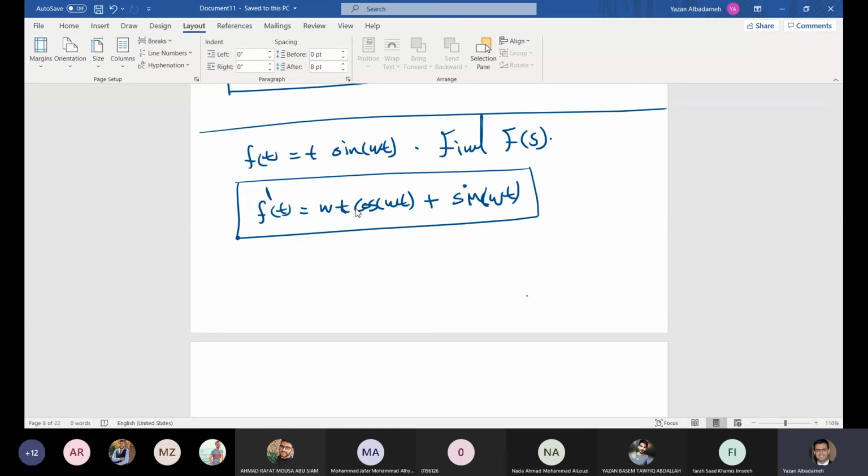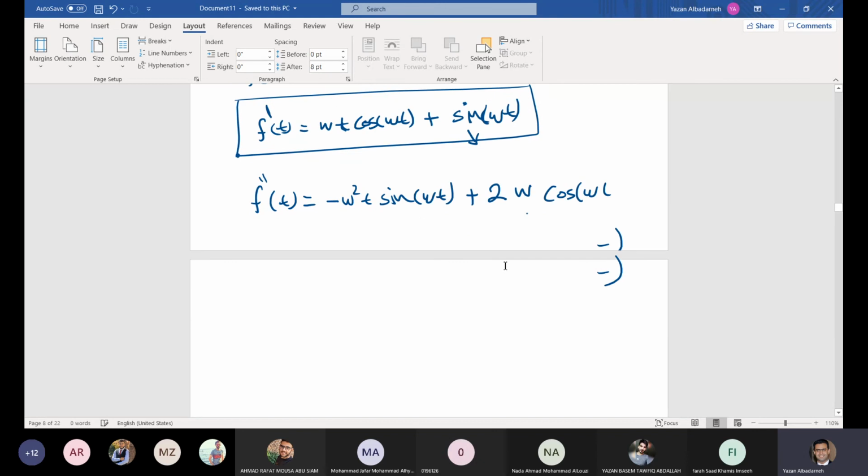So we can relate f of t to its second derivative, which means that f double prime of t is equal to omega t times minus omega squared sine omega t plus cosine omega t multiplied by the derivative of omega t, which is omega. So omega multiplied by cosine omega t, and here the derivative of sine omega t is again omega cosine omega t, so we can write 2 omega cosine omega t.